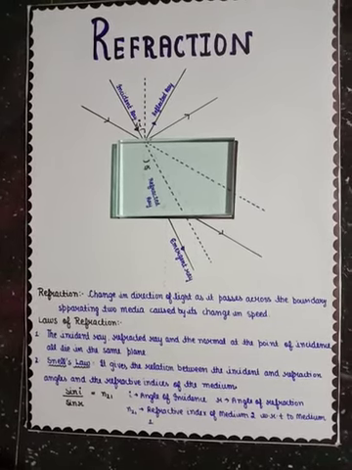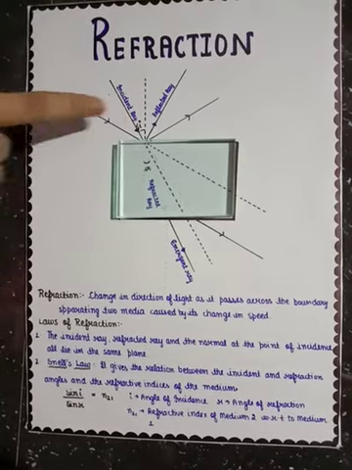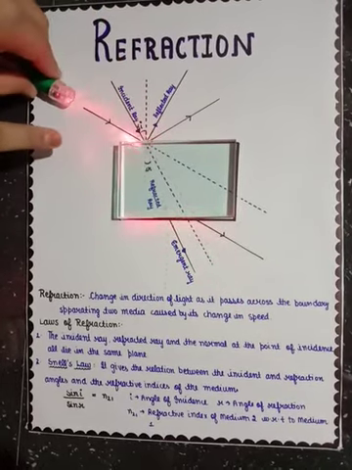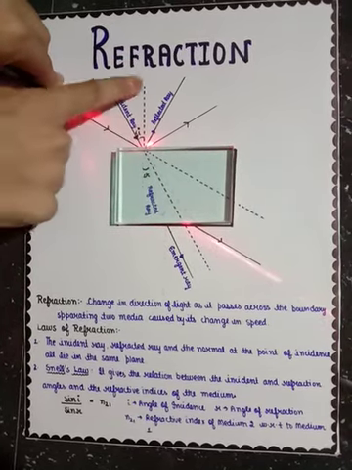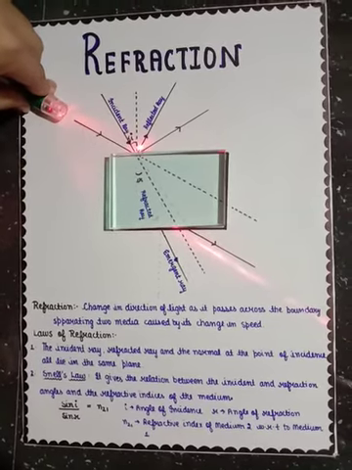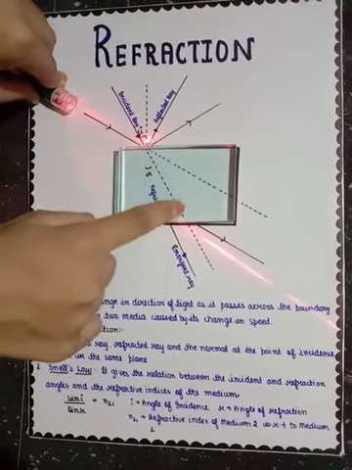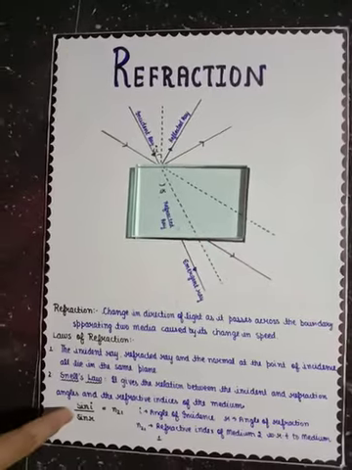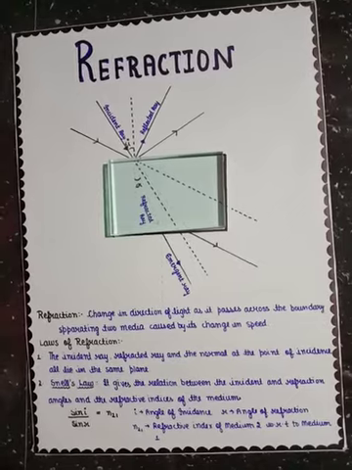So Snell's law says that the sine of the angle of incidence, that is the angle this incident ray makes with the normal, and the angle of refraction, that is this angle the refracted ray makes with the normal, is equal to the refractive index of medium 2 with respect to 1.